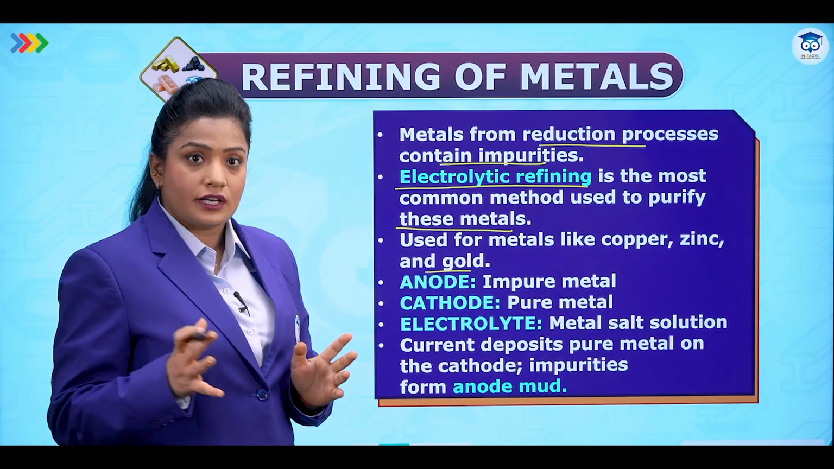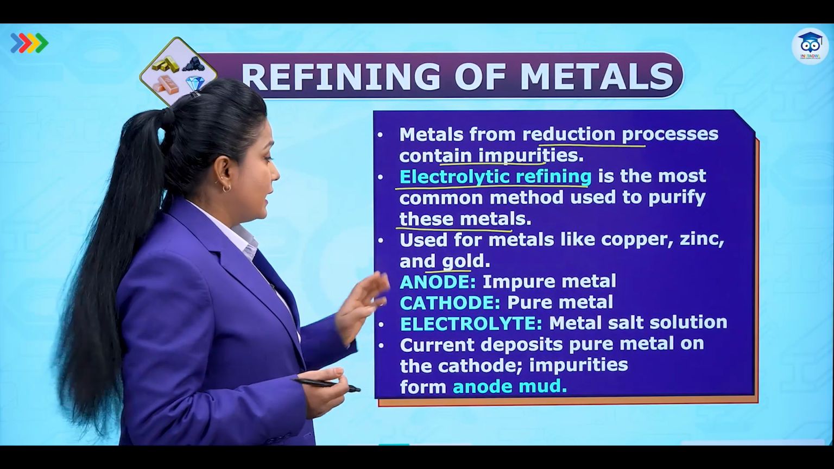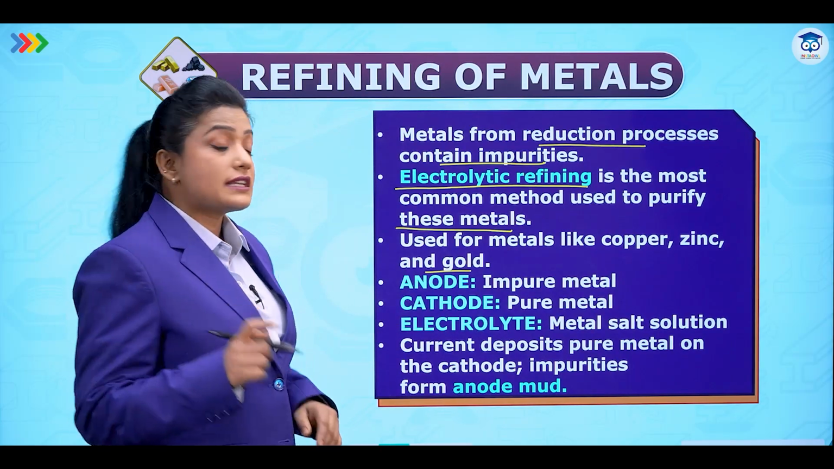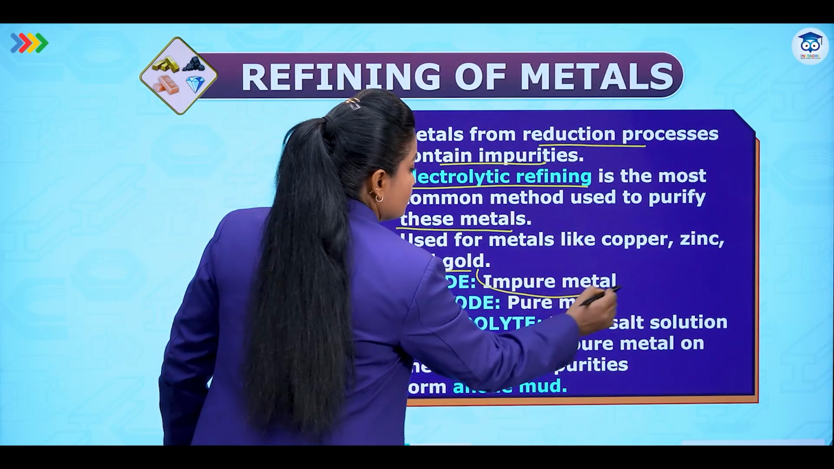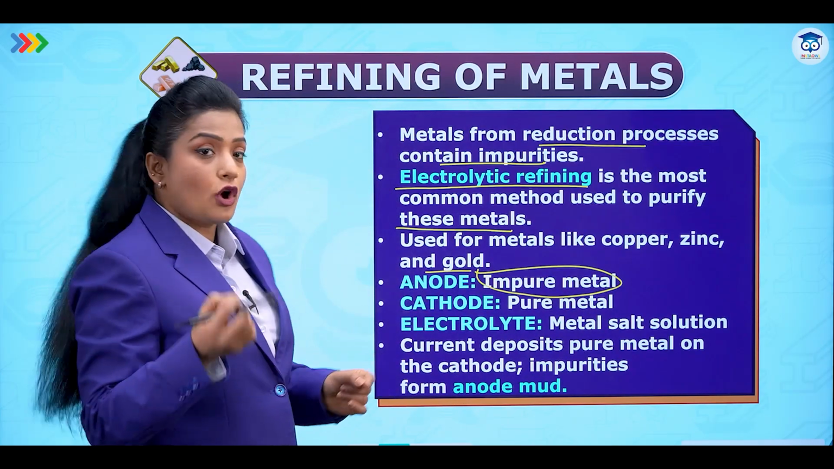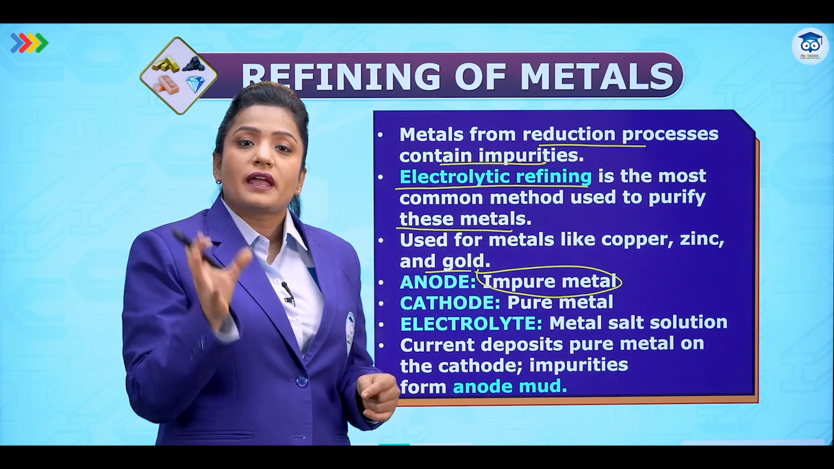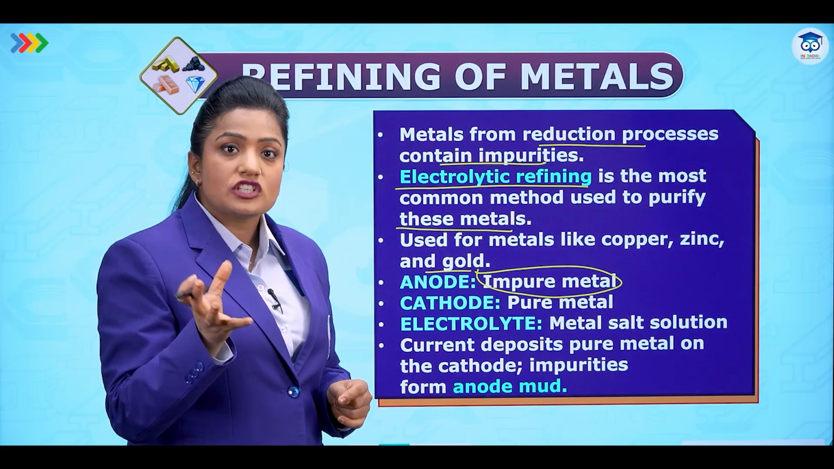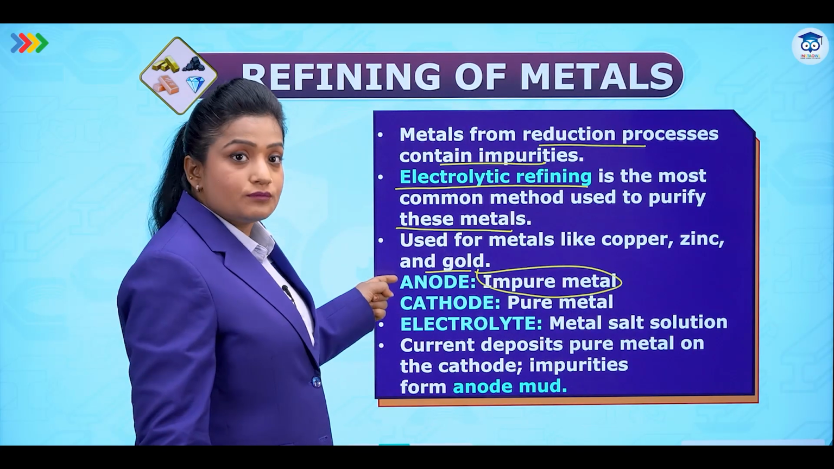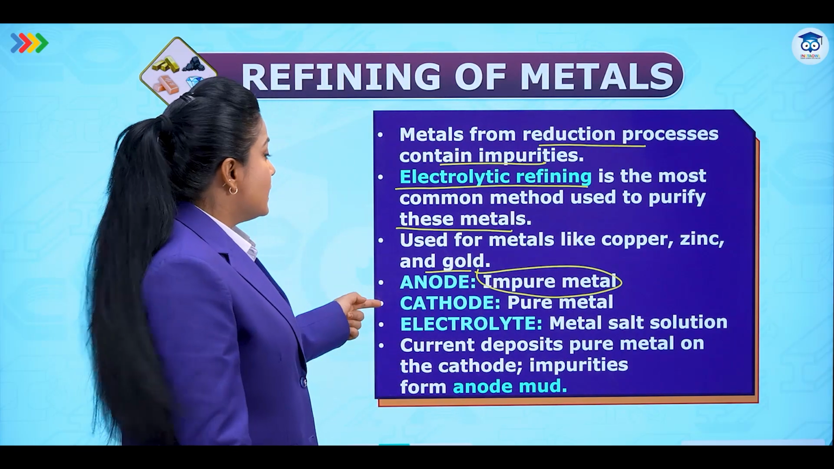For electrolytic refining, we require the anode, the cathode and the electrolyte. The anode used is the impure metal, the one which we want to refine, and the cathode is a pure metal. For example, if I want to refine gold, I will place the block of impure gold as my anode and a wire of pure gold as the cathode.